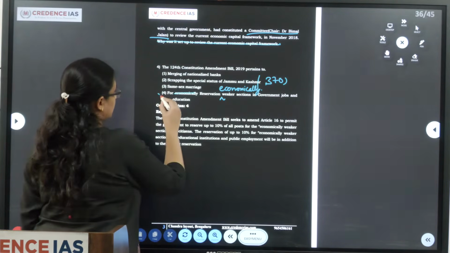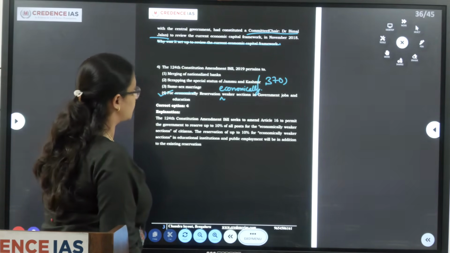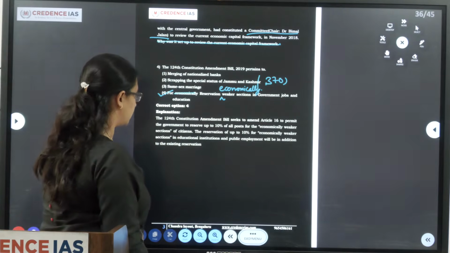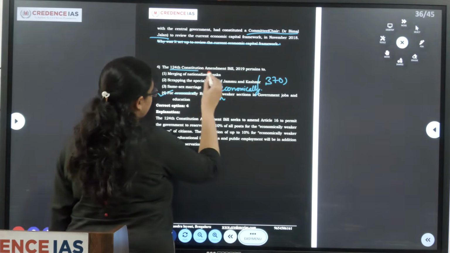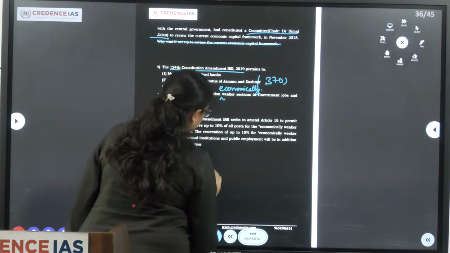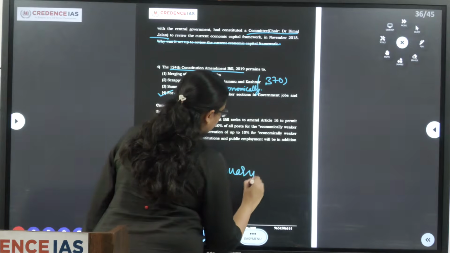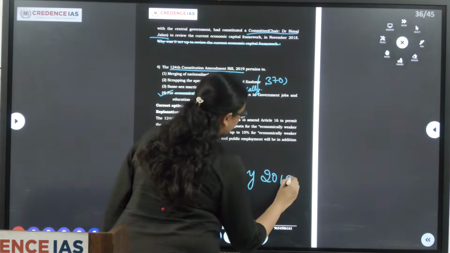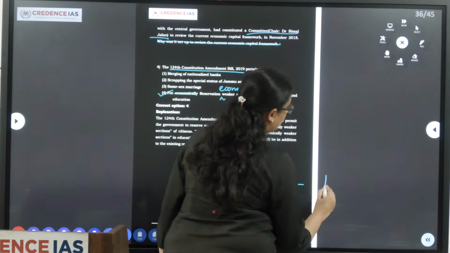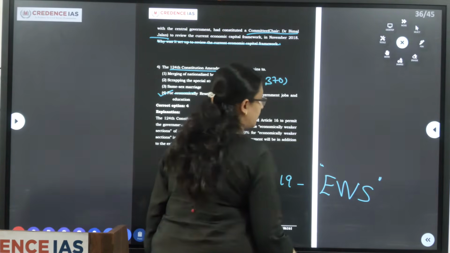So this is correct, that is providing reservation for economically weaker sections in government jobs and education. So the 124th Constitutional Amendment Bill 2019 was passed in January 2019. It deals with economically weaker section reservation, that is EWS criteria.